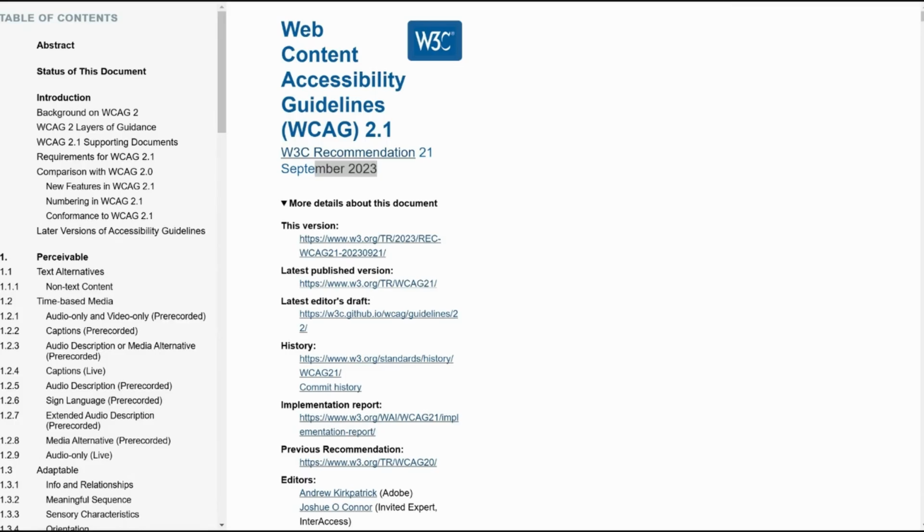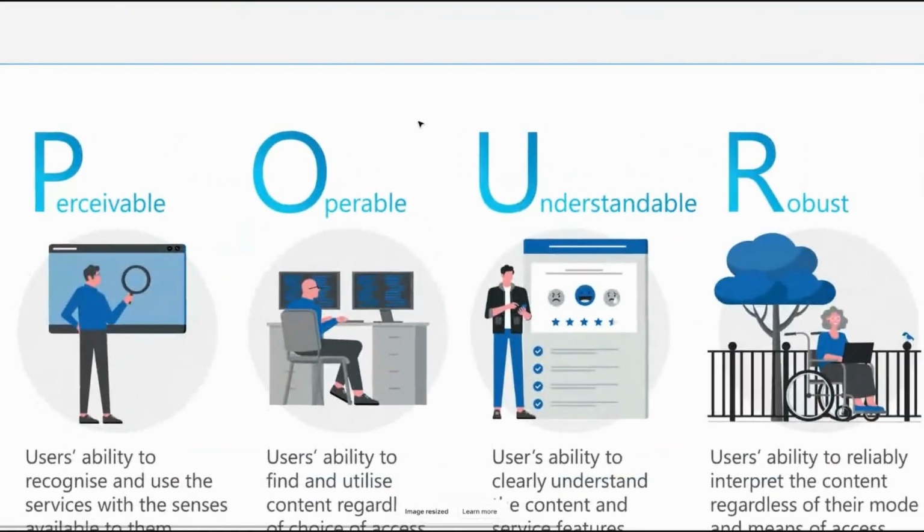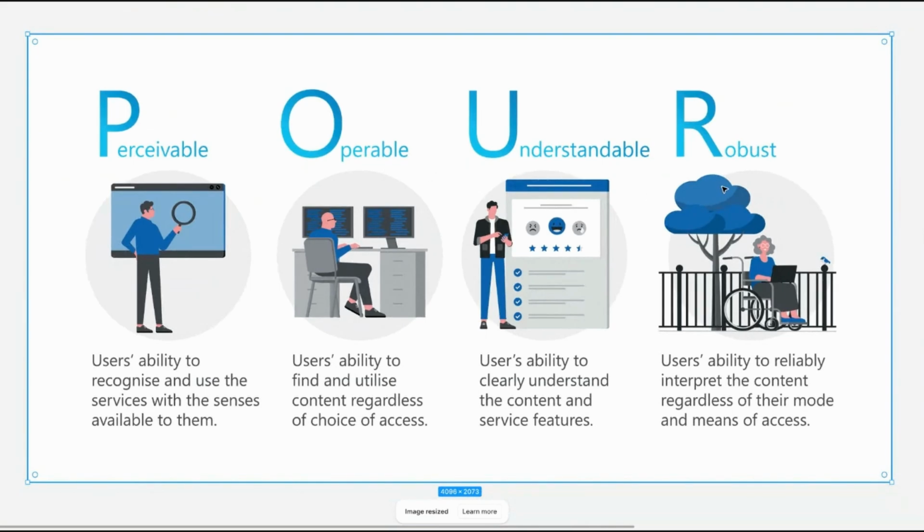So let me show you an image so you can easily understand. Yeah, this one. So we have these four terms here, or you can say POUR, right? POUR can help you understand the whole WCAG 2.0. The first thing is perceivable: users' ability to recognize and use these services with the senses available to them.